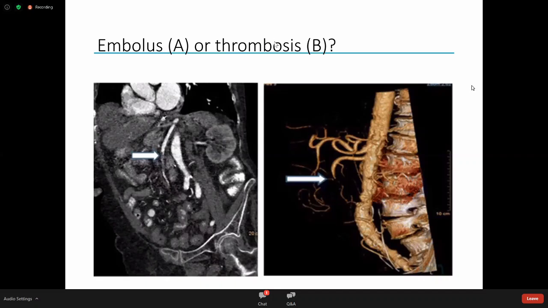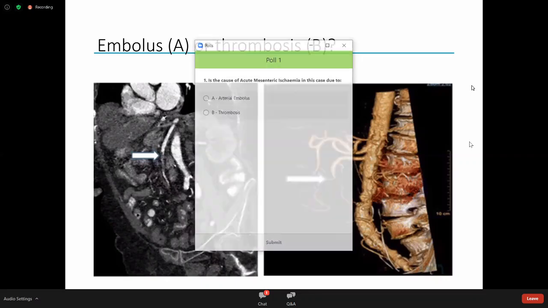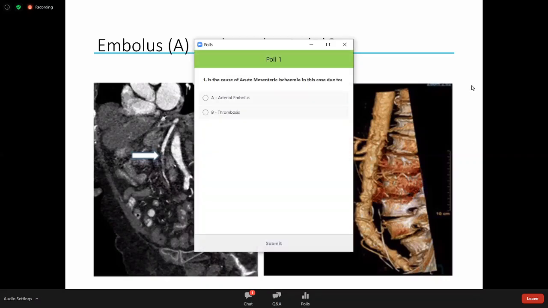So do we think this is due to an embolus, where the filling defect is quite far down the SMA, or is it on the proximal SMA? So what do you think? Do we have a little poll going? So do you think this is due to embolus, or do we think it's due to thrombosis?